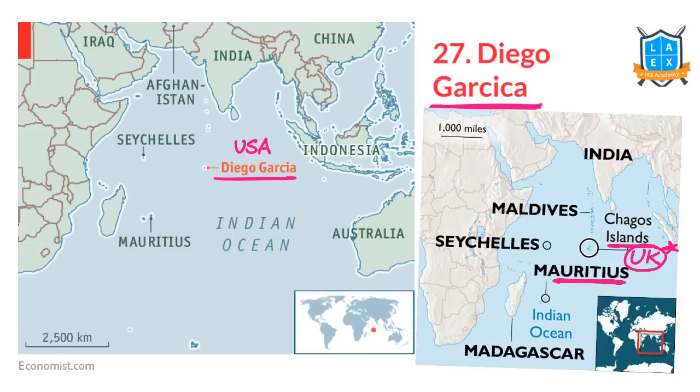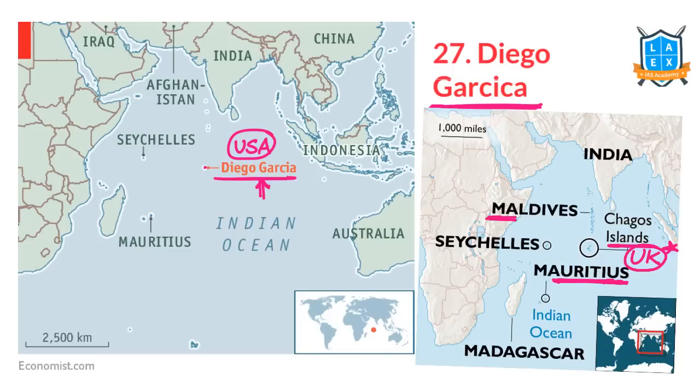The Chagos Archipelago is a group of many islands. One of the islands among it is Diego Garcia. The UK has given this particular island on lease to the USA. The USA is using it for its navy. So that's why it is in the news. And why is it in the news? Mauritius wants the UK to vacate this particular island.